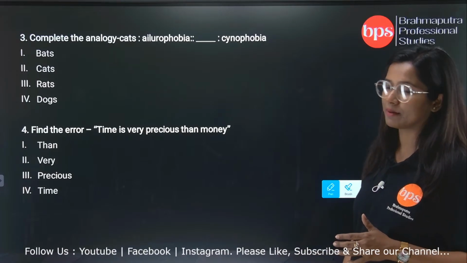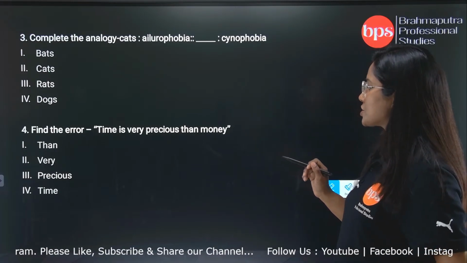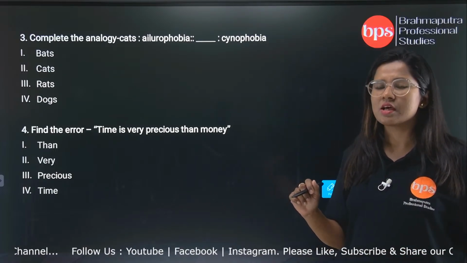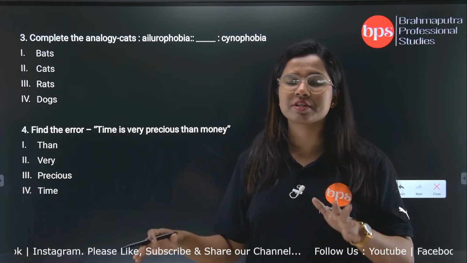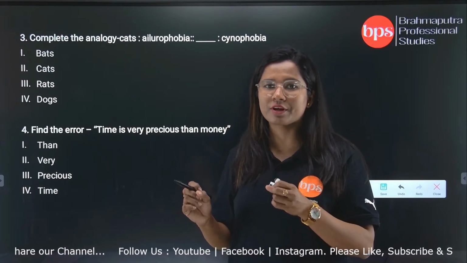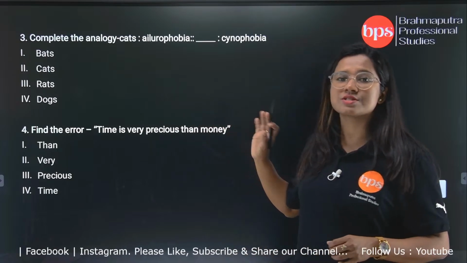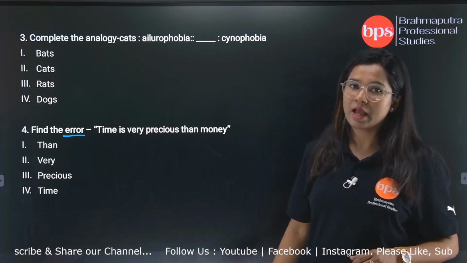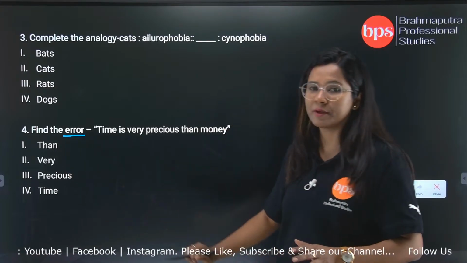Next we will go to question 4. Find the error. Time is very precious than money. So what is the question here? The MCQs in today's session, I have already said, are from different contents of the syllabus. We have picked out items from the whole syllabus one by one and planned today's MCQs. So again all the questions are from different contents. Now, in question number 4, we have an error question. We have to find out which is the error. We have got 4 options.